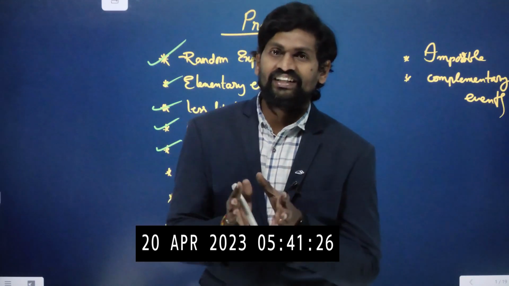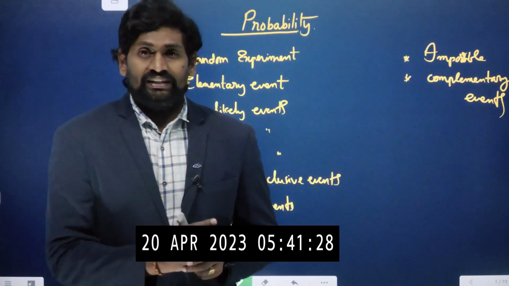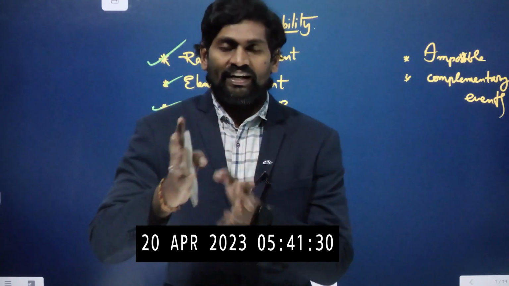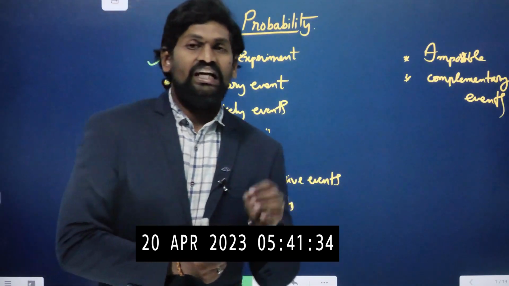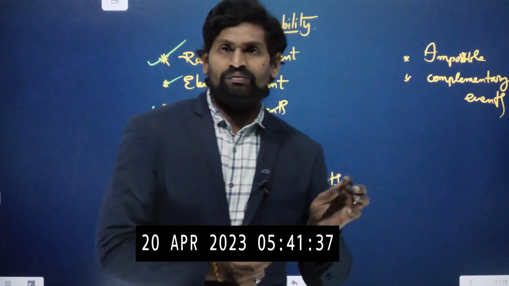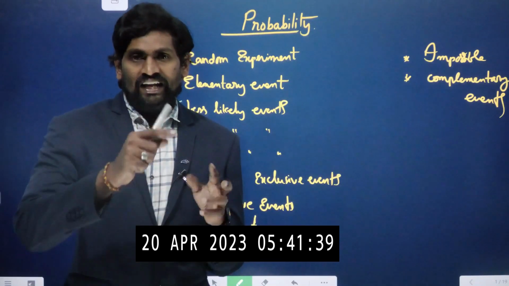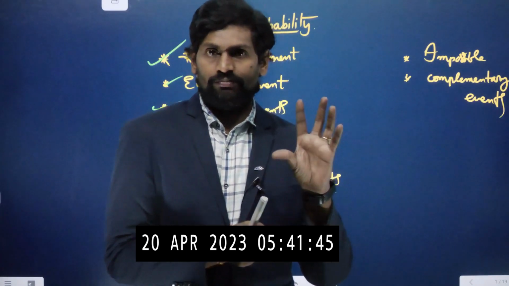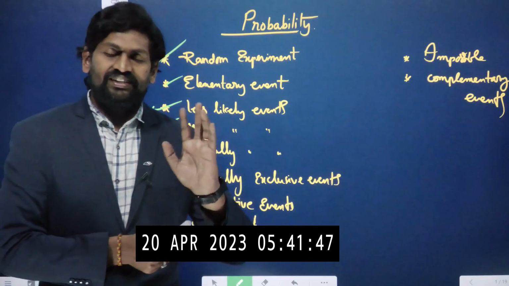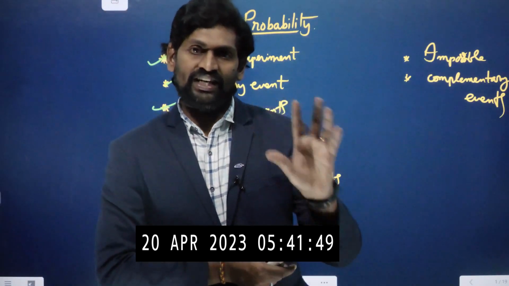Now coming to equally likely events. When we conduct an experiment, there must be an equal chance of occurrence. Such events are called equally likely events. For example, when we throw a die, the die is in the shape of a cube, so each face has one number: 1, 2, 3, 4, 5, 6. The 6 numbers have an equal chance of occurrence.